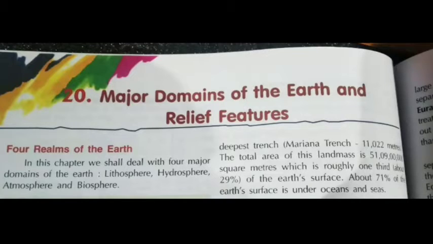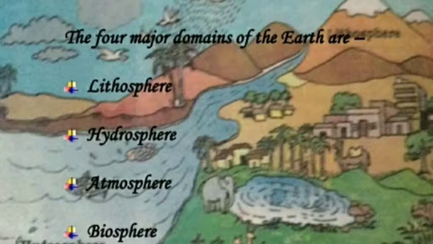Today, let us learn a new chapter from geography, that is major domains of the earth and relief features. The four major domains of the earth are the lithosphere, hydrosphere, atmosphere, and biosphere. So let us learn in detail.